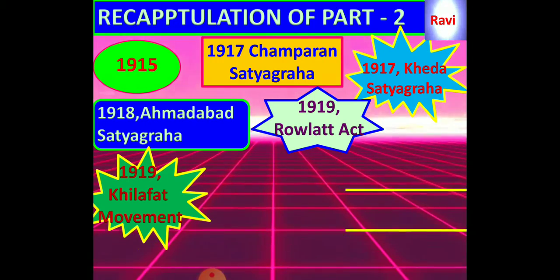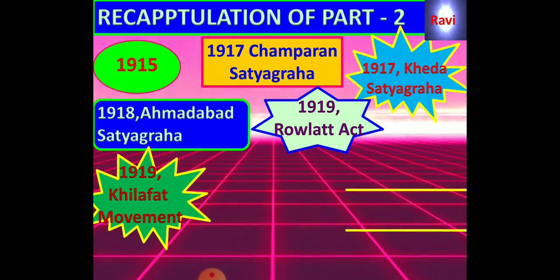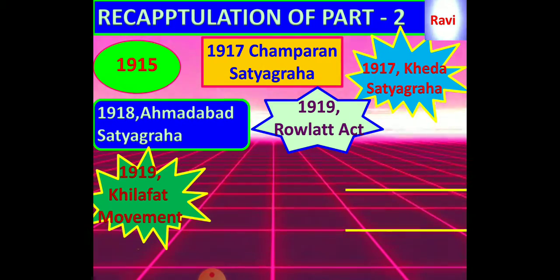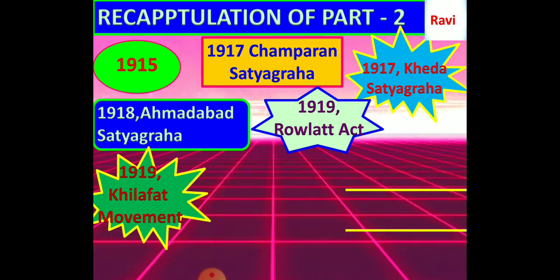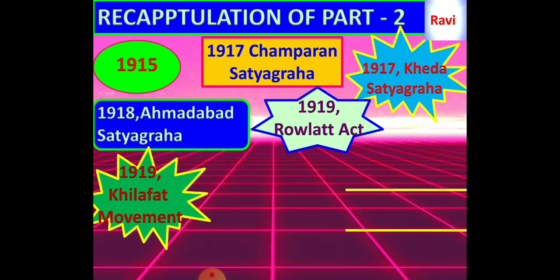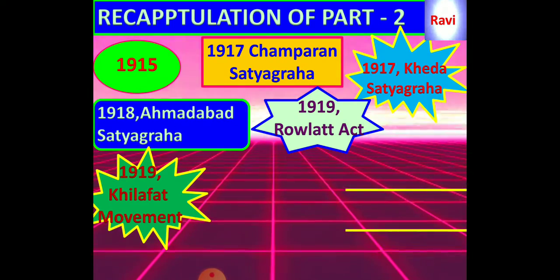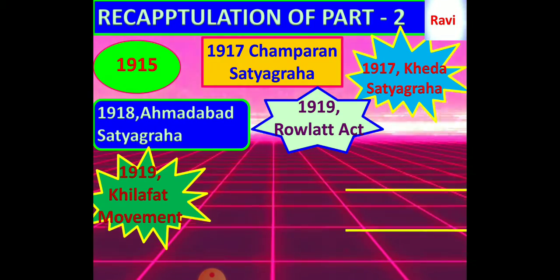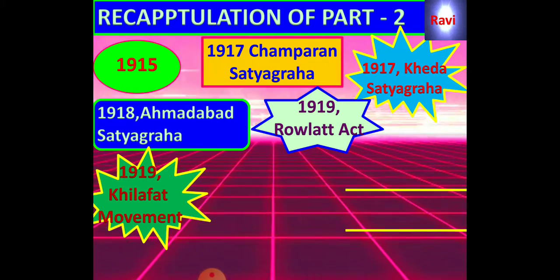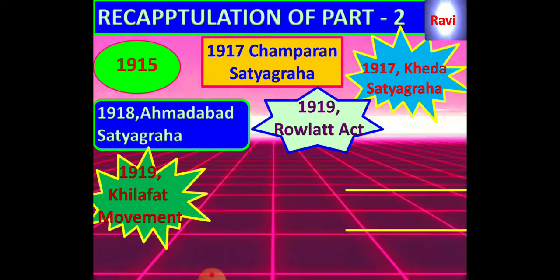And at the same time, when the First World War ended in 1918, the powers of the Khalifa in Turkey were removed by the winning group in the First World War. To support the Khalifa and to restore his powers in Turkey, Muslims in India and in the entire world started a movement against the British government.